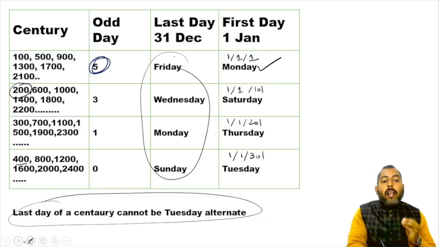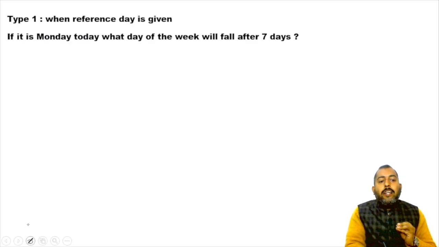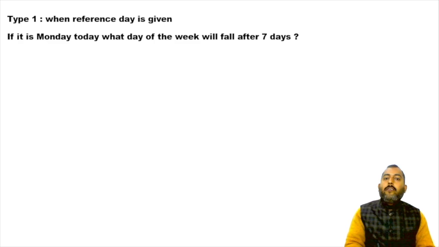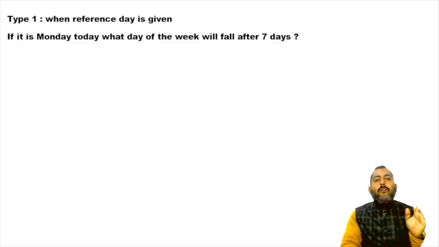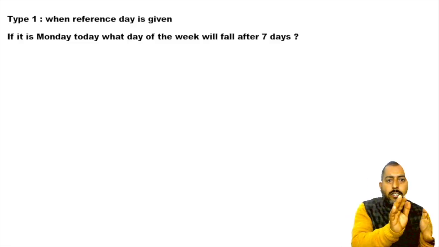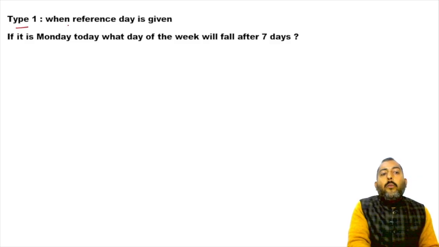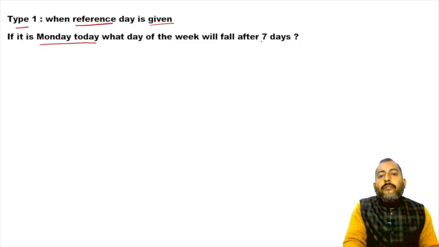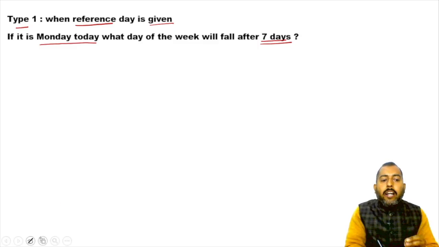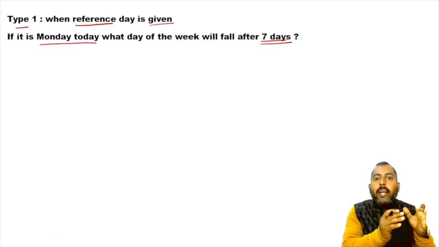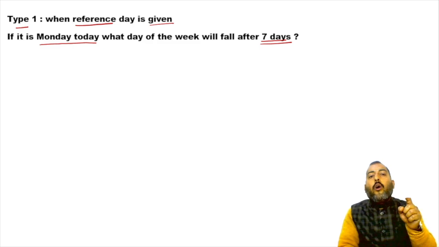All right, let's move on now. Let us do some questions from the calendar. Basically, in calendar there are 3-4 types of questions. We will learn all those types one at a time. So let's start with this. In this type, we will find a scenario where the reference day is given. The structure of the question will be like: if it is Monday today, what day of the week will it be after 7 days? I know you can calculate this manually, but let me teach you how you can use odd days here.